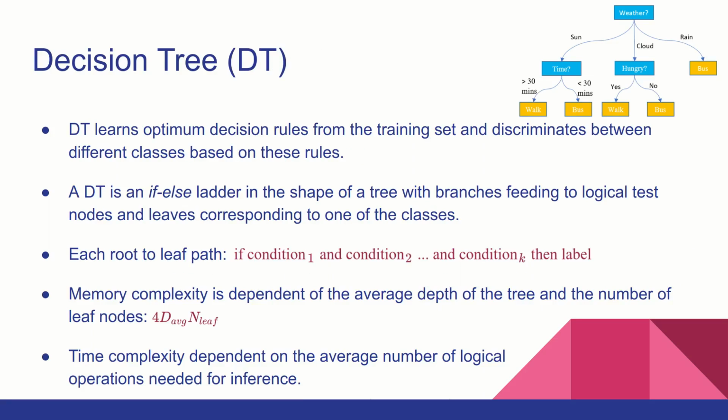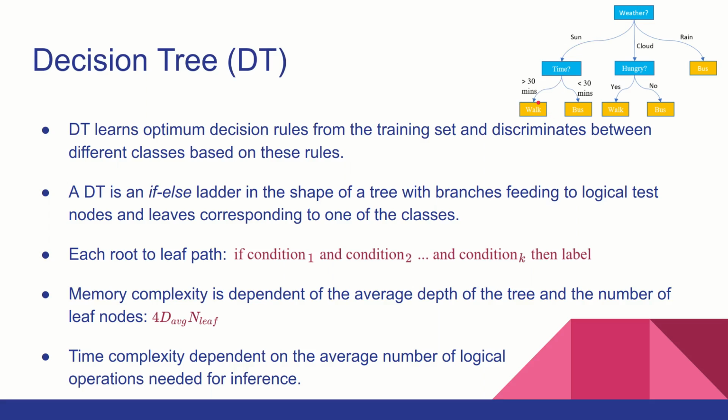So decision tree is again a very popular supervised machine learning classifier. It basically learns optimum decision rules from the training set and then discriminates between different classes based on these rules. If you see this diagram, a decision tree basically pans out to be an if-else ladder, where each branch is a logical test and the leaves are the class labels. Each root to leaf path is something like an if condition, and then finally the label that you get down to. All of these root to leaf paths have to be converted to if-else statements and then offloaded